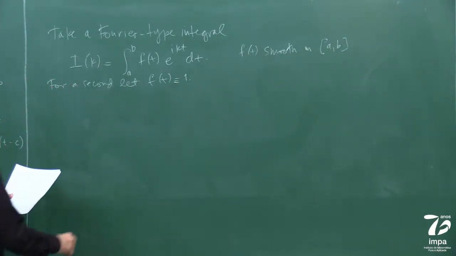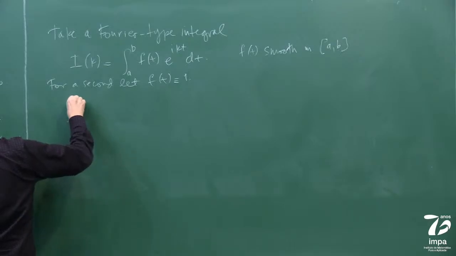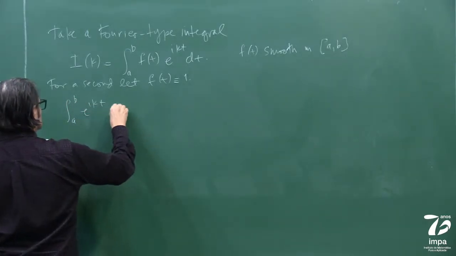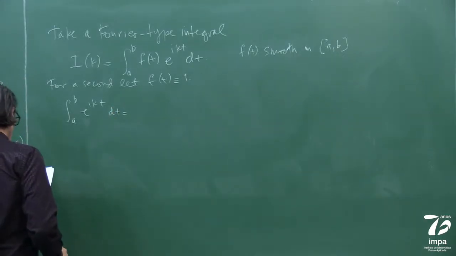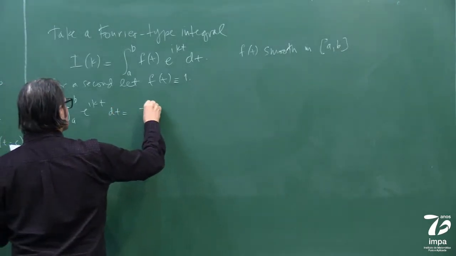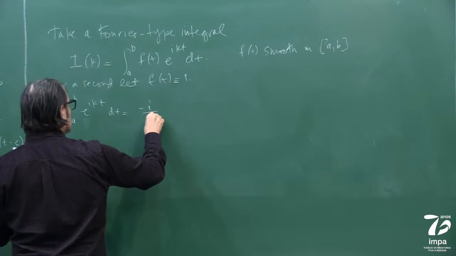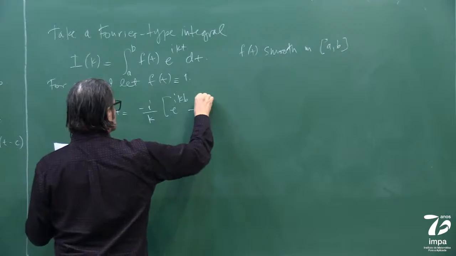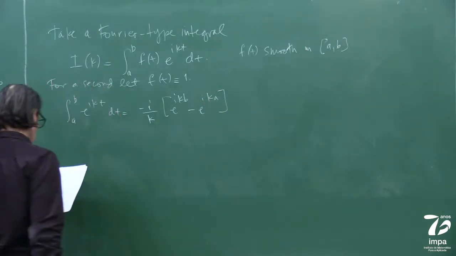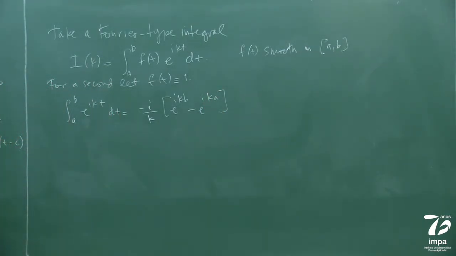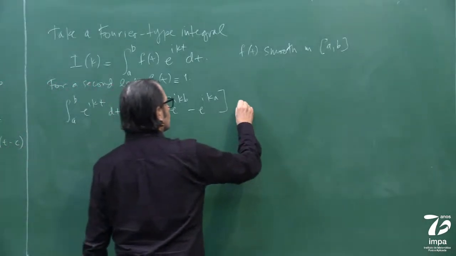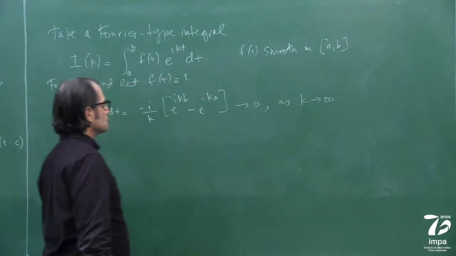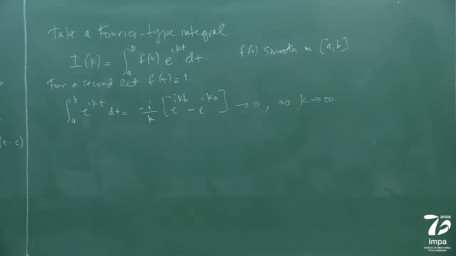Therefore, the integral from a to b dt is going to be equal to something like minus a over k, which goes to 0 as k goes to infinity, right?